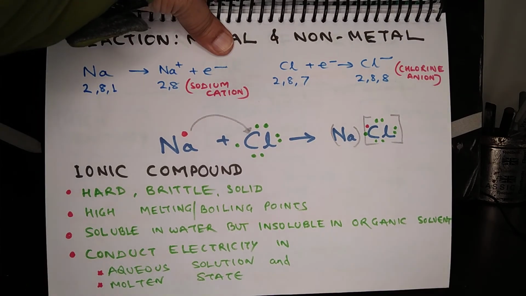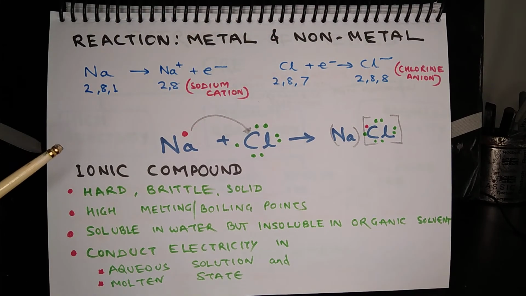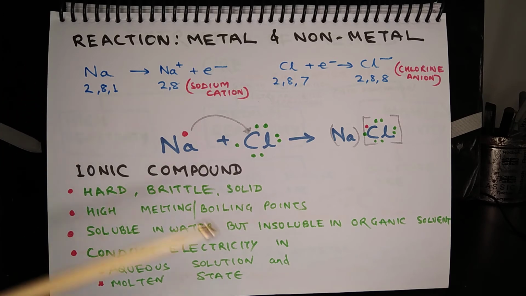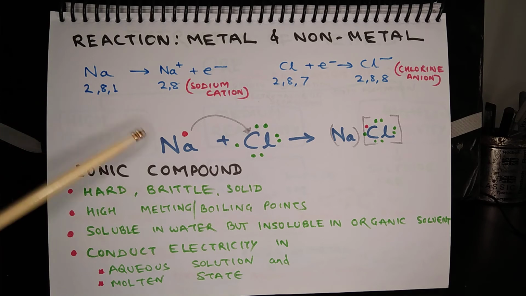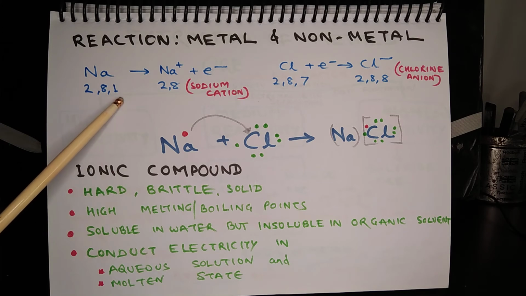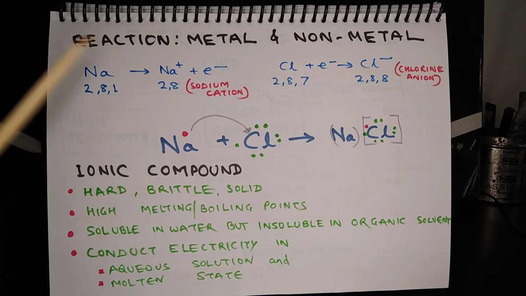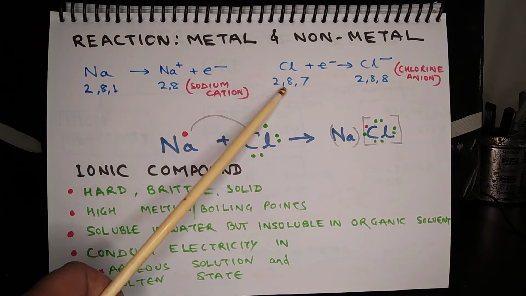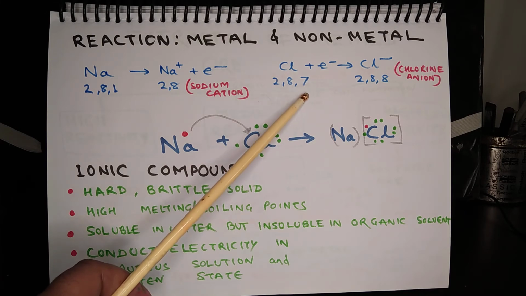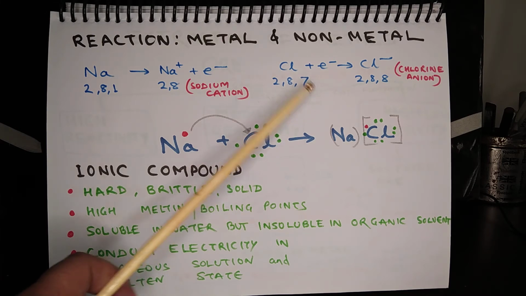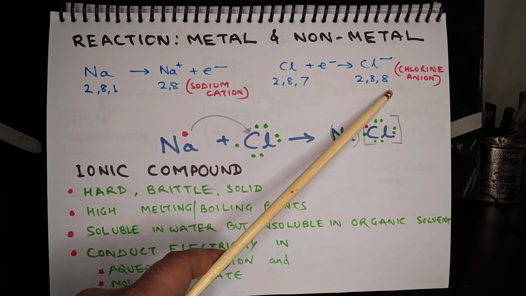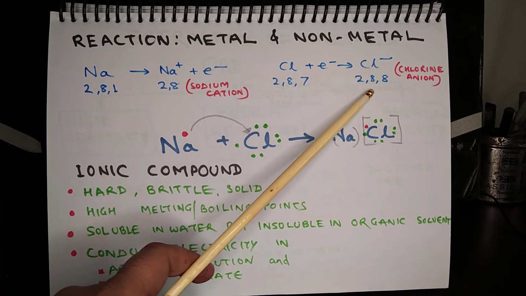What happens when a metal reacts with a non-metal? To understand this, we need to focus on the electronic configuration of a metal and a non-metal. So here is sodium, a metal. Its electronic configuration shows that there is one electron in its outermost shell. So sodium can easily give up one electron to make a positive ion, that is the sodium cation. Chlorine has 7 electrons in its outermost shell. So chlorine can easily gain one electron to complete its outermost shell and form an anion. So that is the chloride ion.